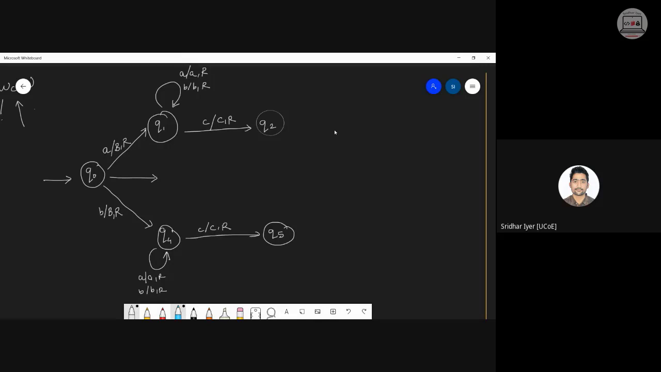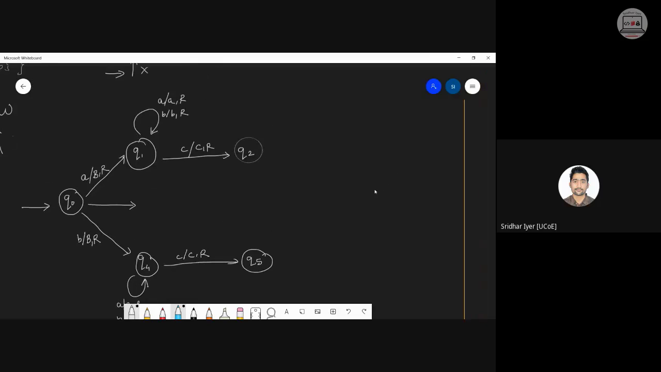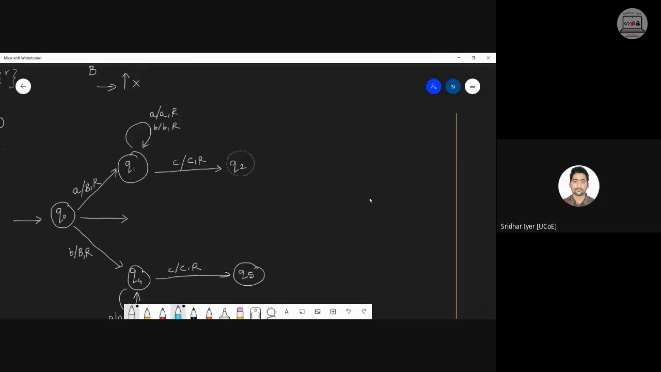Now what happens is, after C, what am I expecting in the Q2 state and the Q5 state correspondingly? It will be different in both. In the Q2 state, I am expecting the next character to be an A. Yes or no?